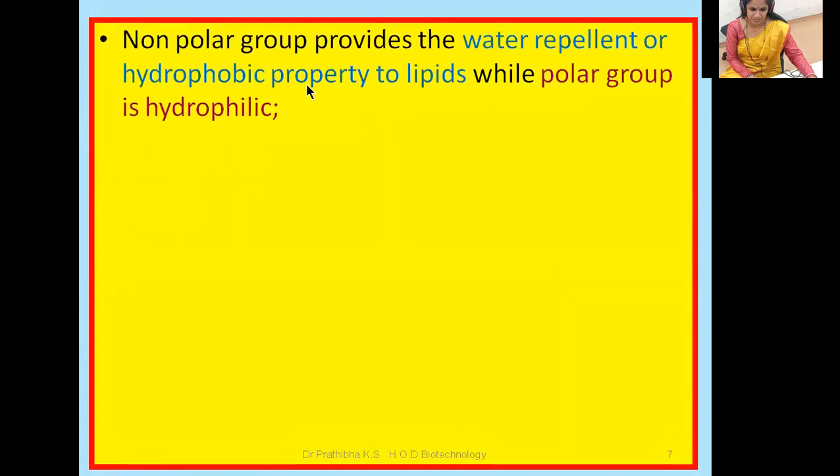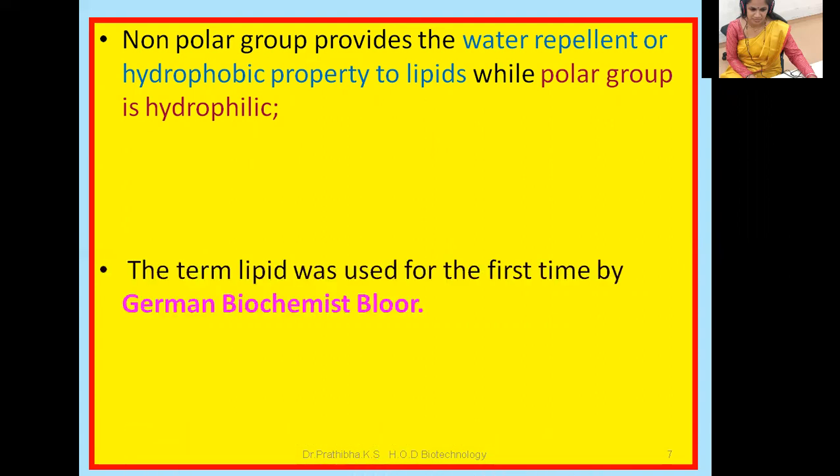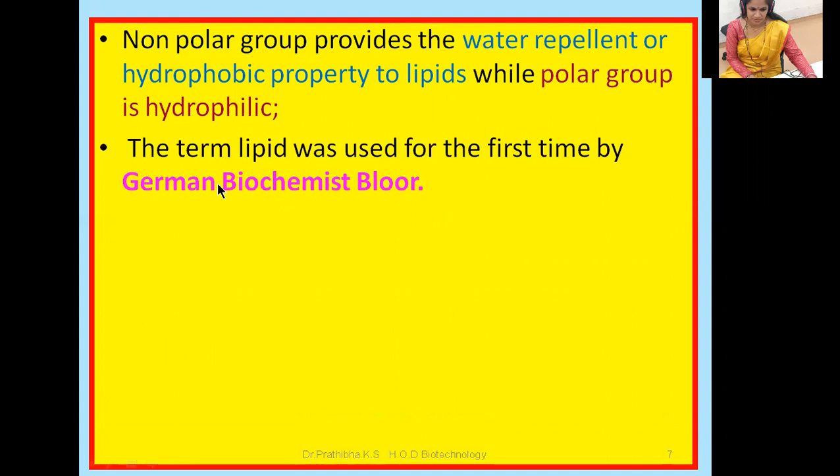Okay, the non-polar group provides the water repellent or hydrophobic property to lipids, while the polar group is hydrophilic. So in lipids, we have both hydrophobic and hydrophilic properties. The term lipid was used for the first time by the German biochemist Bloor. Okay, now let us go through the occurrence.